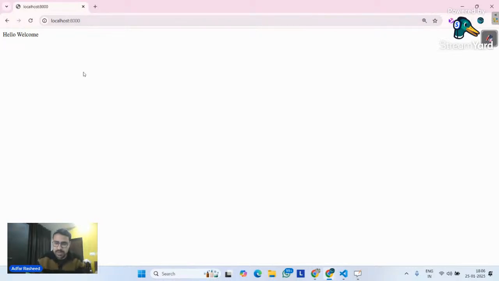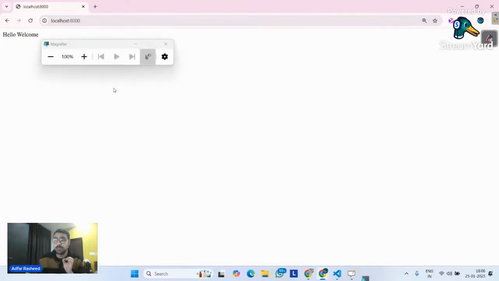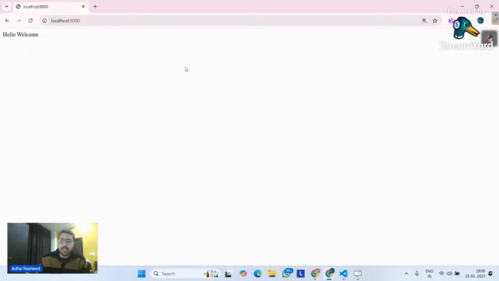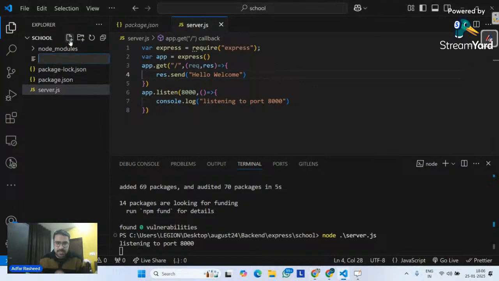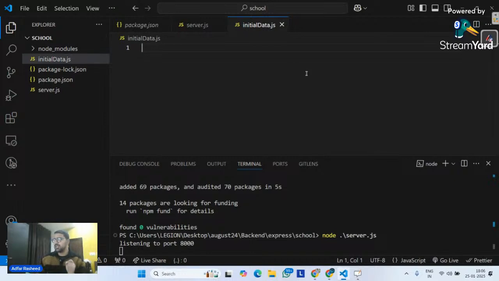Let's try to understand what we are trying to achieve in this case. Please pay close attention. In this case, I have a simple requirement. I have a file, so let me copy the data for that file. Allow me one second. I have a file with the name initialdata.js, in which I have some data.